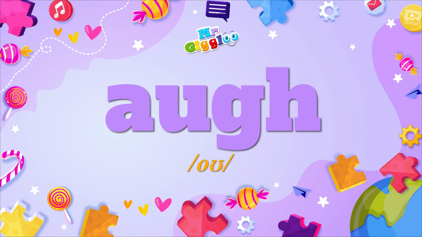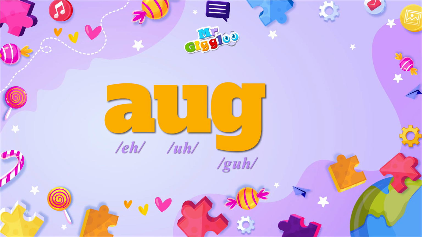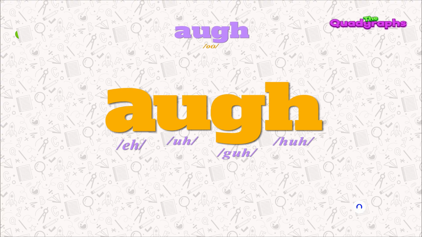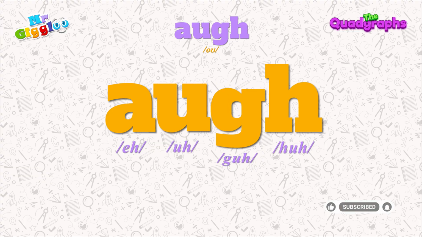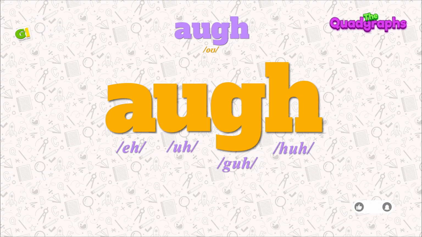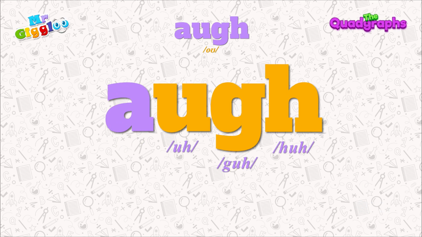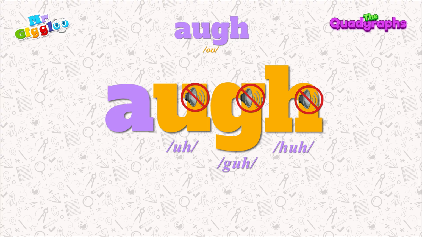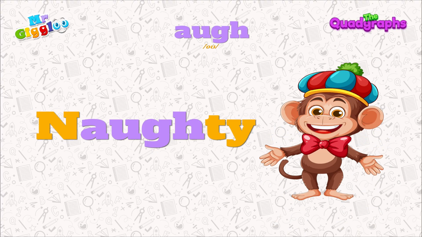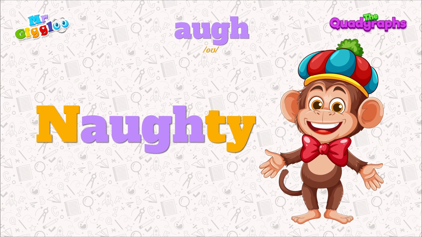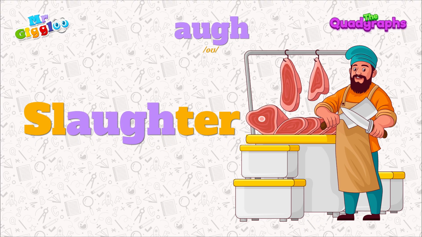Next quadgraph is A-U-G-H. The letter A makes the sound A, U makes the sound U, G makes the sound G, H sounds H. But when these four letters come together, U, G and H become silent and A says O, just like in the words daughter, naughty, slaughter.